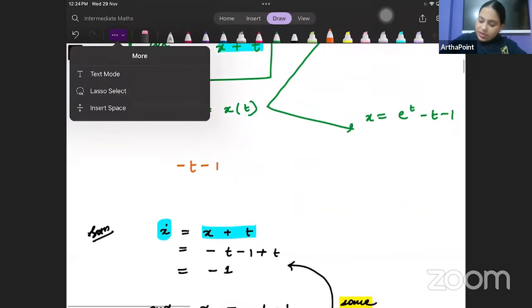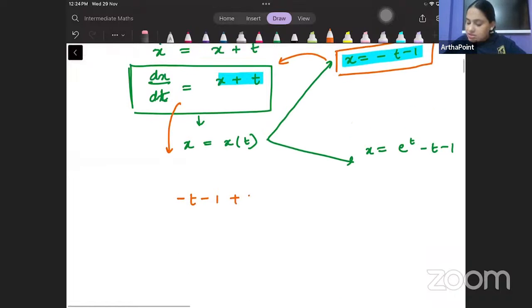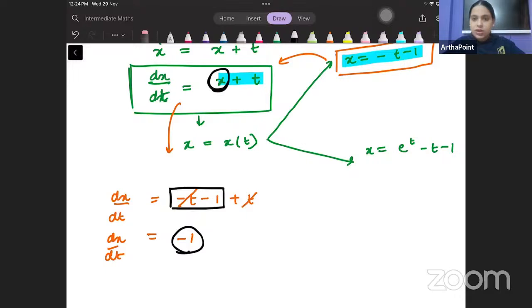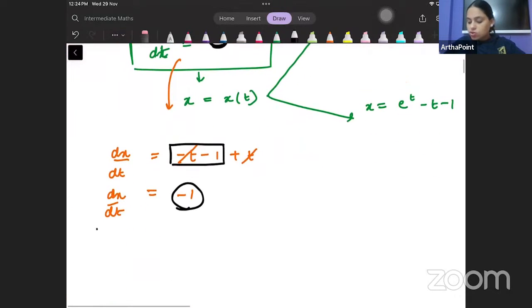So if instead of x, I put minus t minus 1, I should be getting the same solution. So dx by dt is equal to minus 1. When I plug in this value of x, I am getting the answer as minus 1. And this equation also means that dx by dt should be minus 1. So both are giving me the same answer. That means this x satisfies this equation.